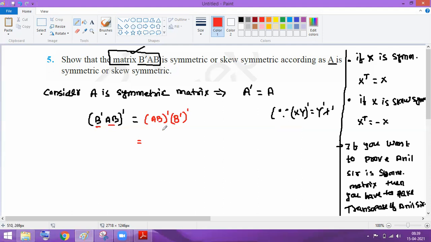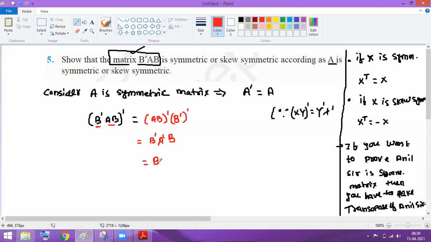Now, what is AB transpose? There are two matrices being multiplied, so we can write AB transpose as B transpose A transpose. And what is the B transpose transpose? That is B. Yes. Now, can I write this as B dash B, and then the A transpose?